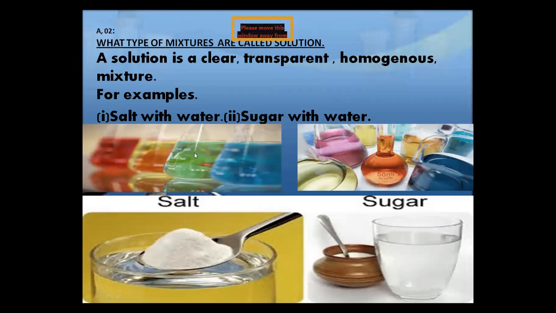It is not homogeneous, but this one is homogeneous. These all are homogeneous mixtures. So these are called solutions because these all are clear and transparent. They have a clear color, a transparent color. Transparent, homogeneous mixtures are called a solution.